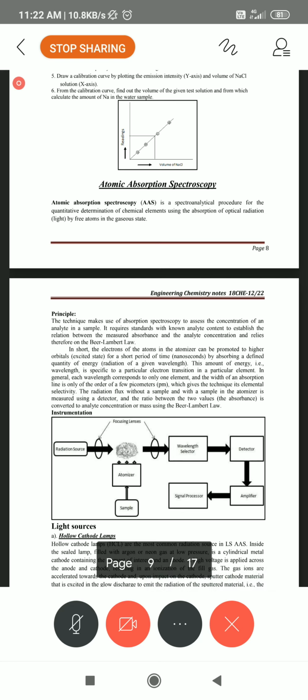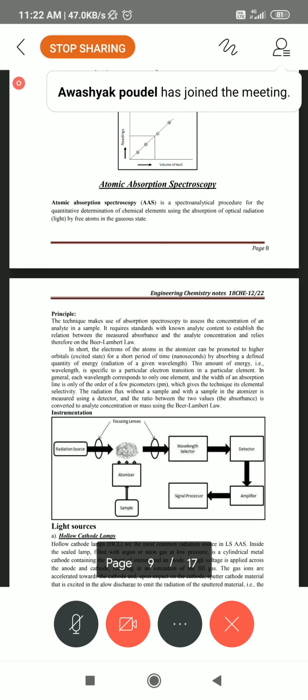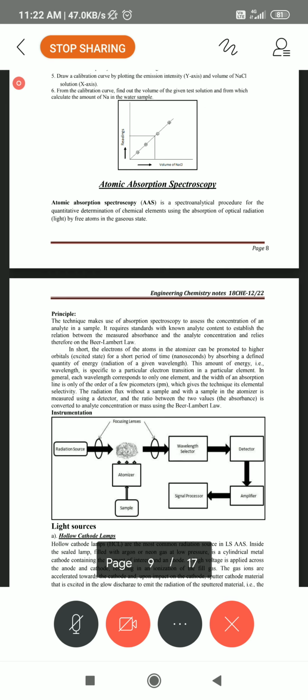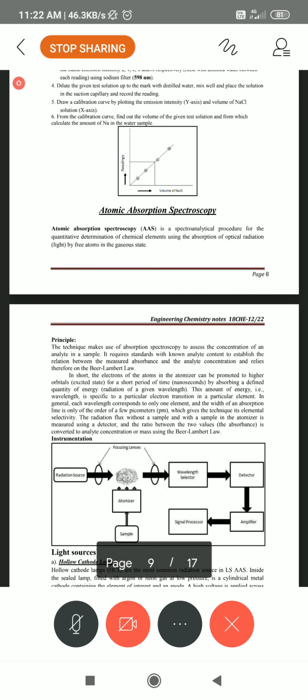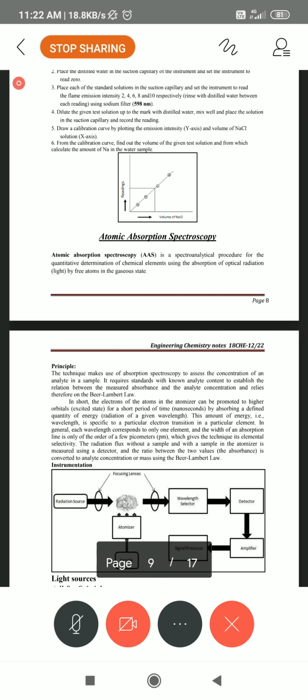In the flame, two types of atomizers are there. One is graphite and another one is the flame atomizer. Nearby where the flame is coming out, under that there is one atomizer, as shown in the two diagrams. Above that the flame is coming out, and below the flame we have fixed the atomizer.